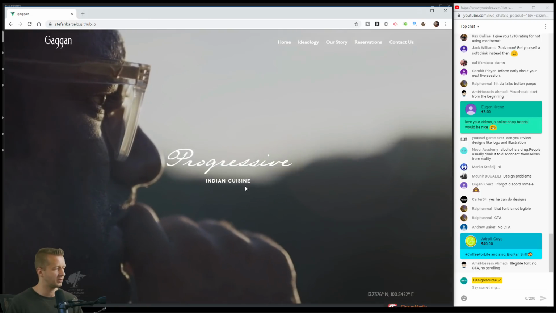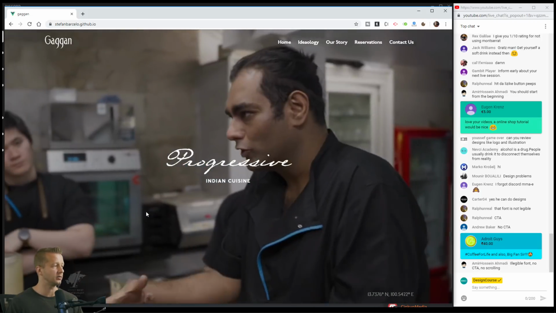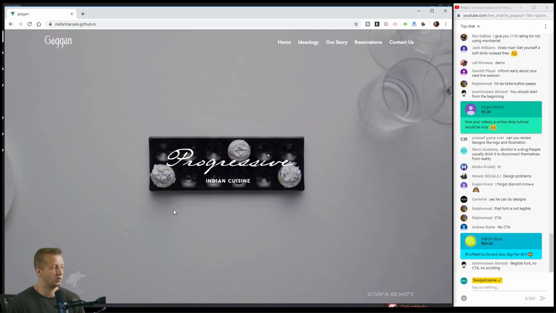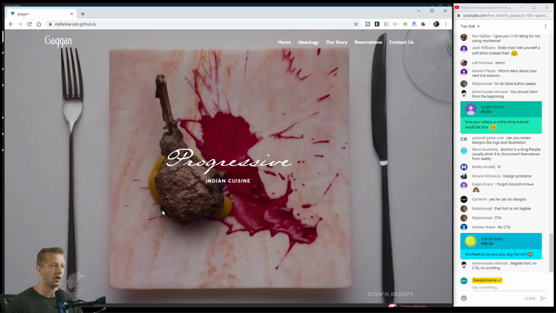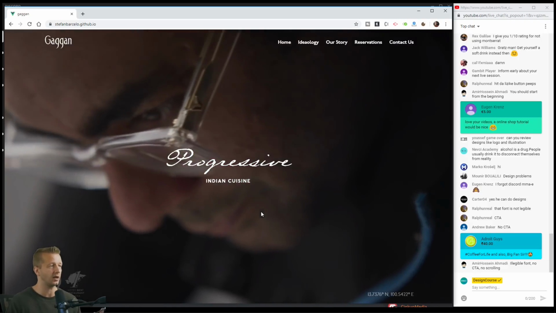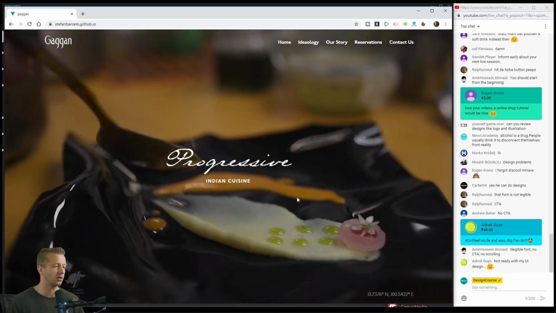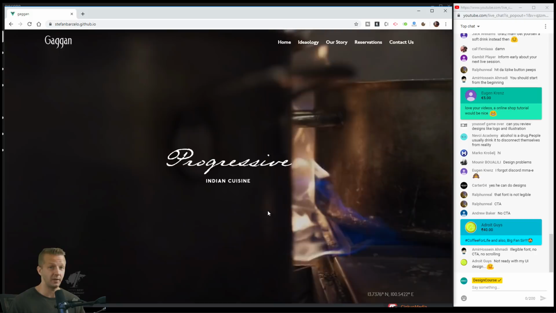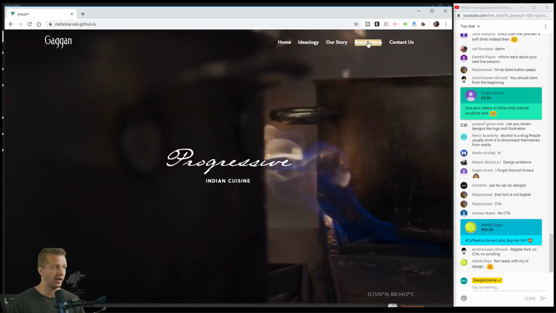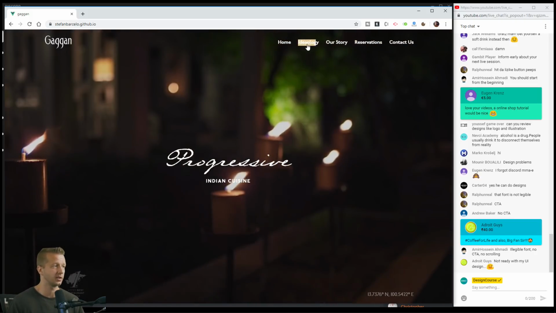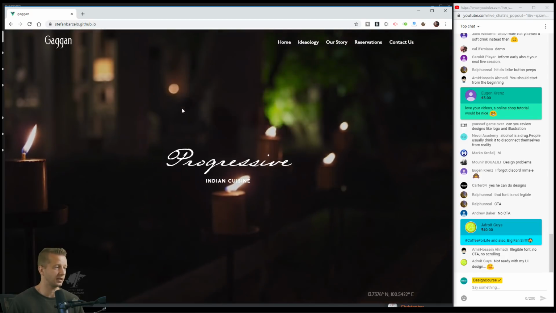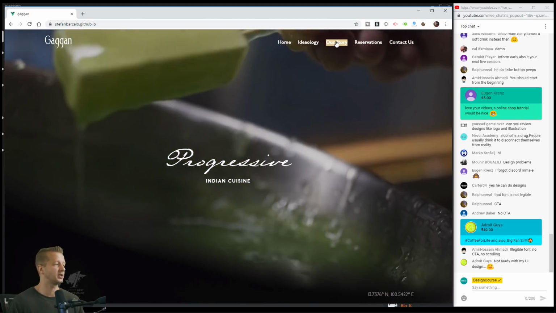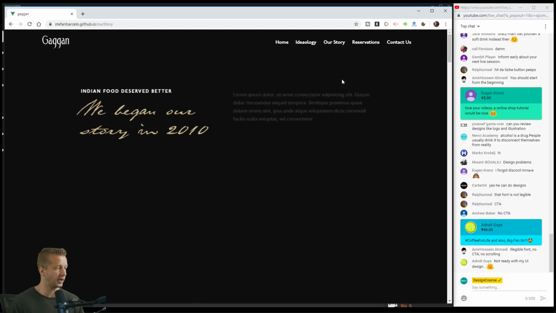So this seems like it's for a restaurant. You could have two different buttons, see our menu, contact us. I don't know. You would put something down here because you want to give people direction. You don't want them to have to click up here, because a lot of people would just X out of the site. They're like, what the hell is this? All right. So that's the biggest thing that you would probably change.